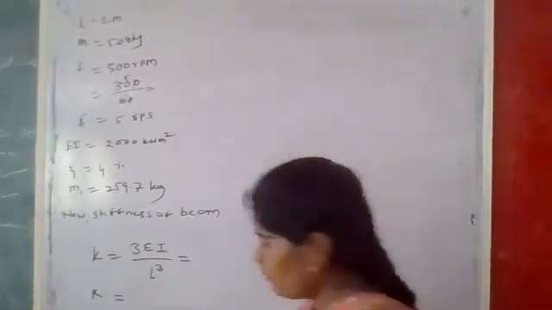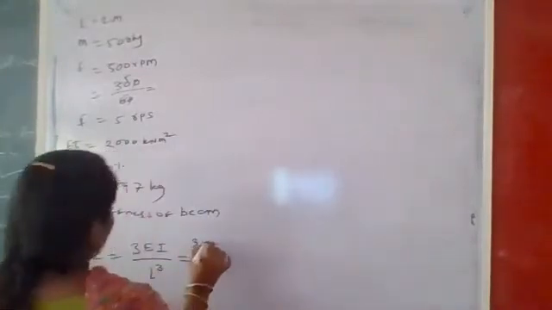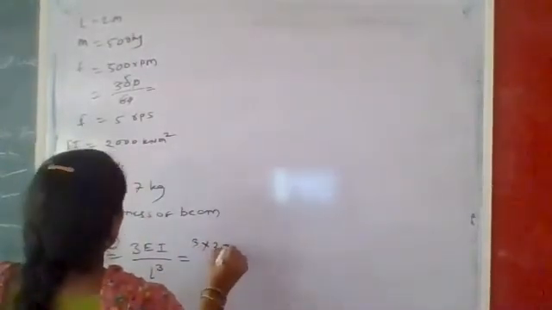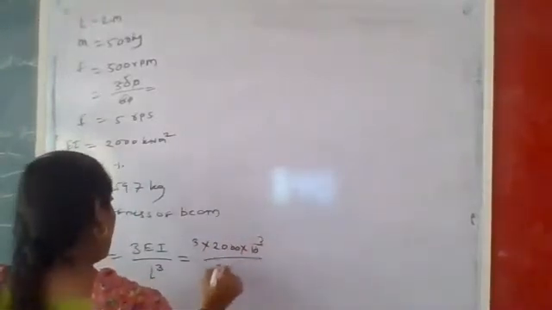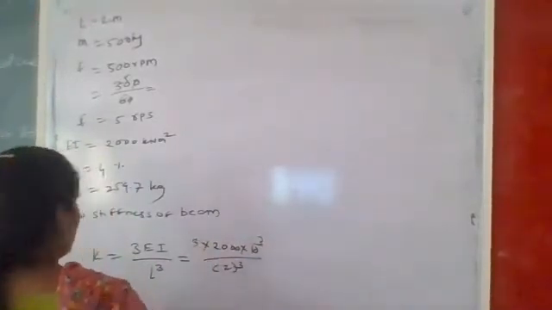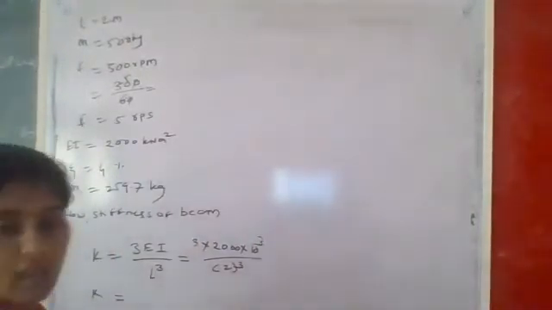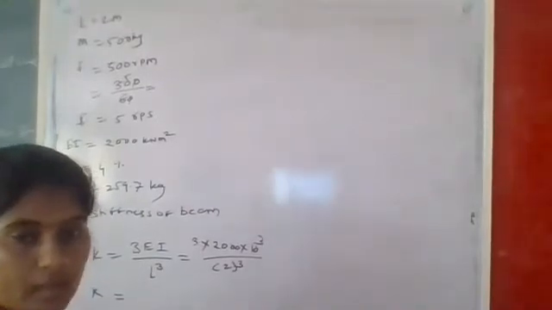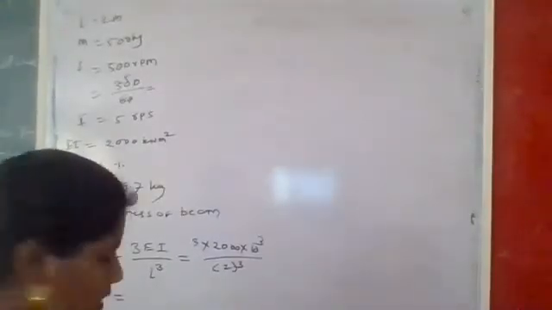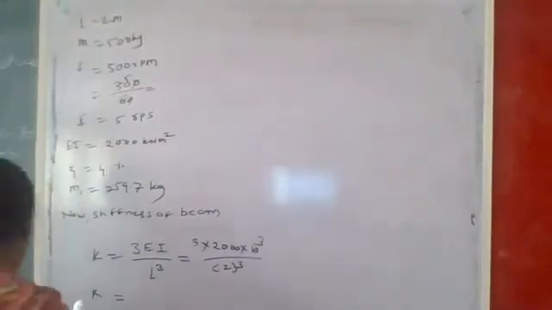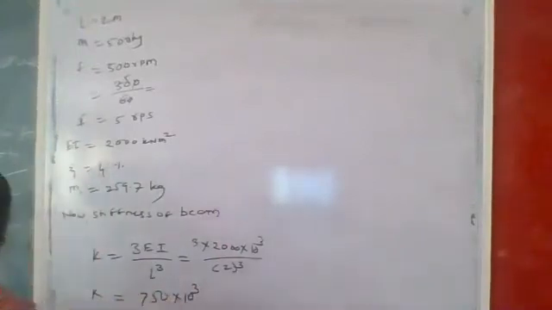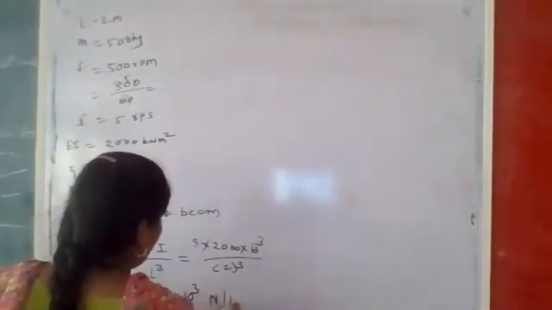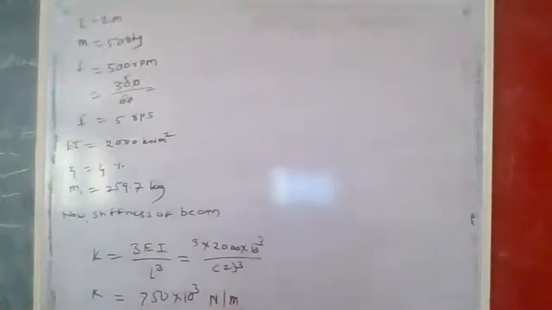Put the values here directly: 3 into EI, which is 2000 into 10 raised to 3, divided by 2 meter cube. Based on this, I will get the answer of K as 750 into 10 raised to 3. And what is the unit? The unit is Newton per meter. So based on this, we'll go for the next step.